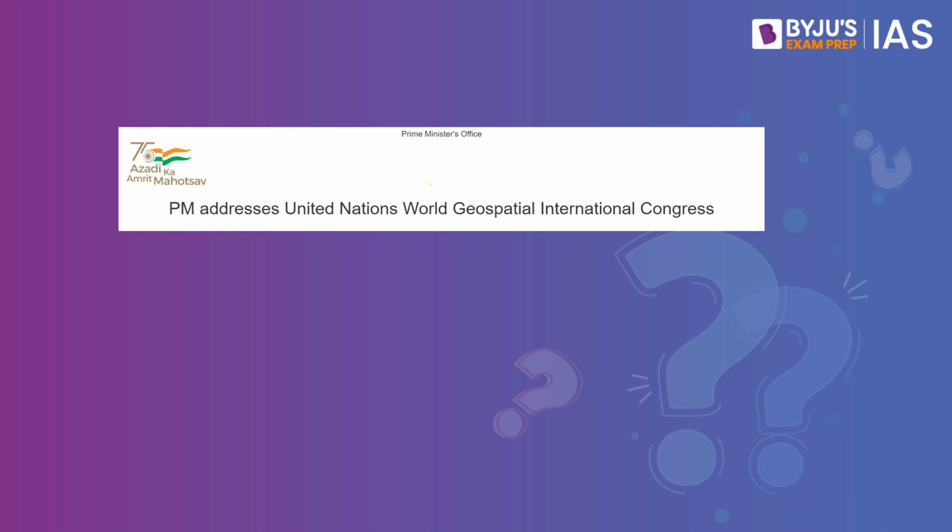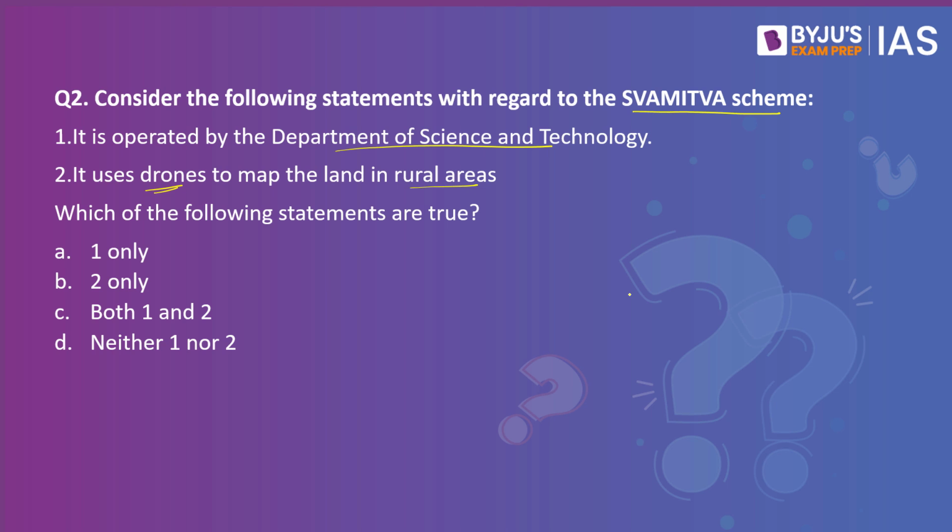Very recently, our Prime Minister addressed the United Nations World Geospatial International Congress, where he mentioned that India has been doing some schemes related to geospatial technology. What is geospatial? It primarily relates to the different areas of mapping that happens on the world areas. So now with this information, when you look into this question, the second statement could very well be true.